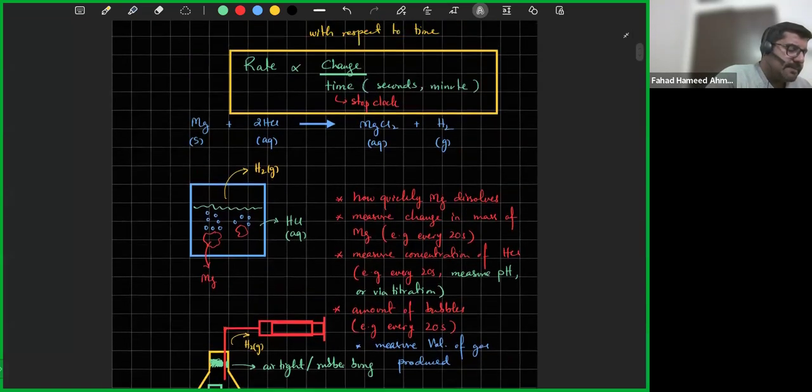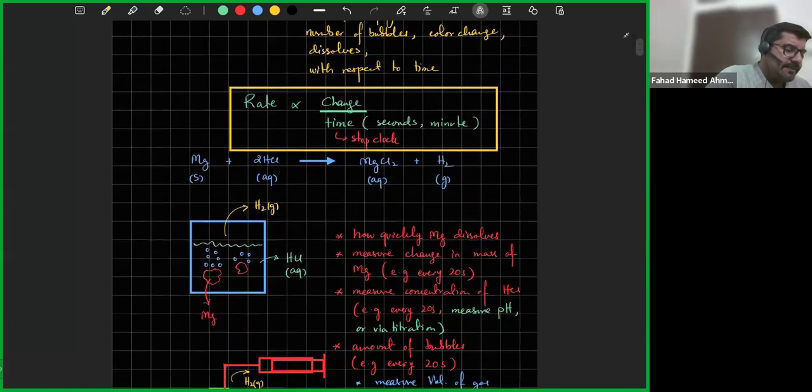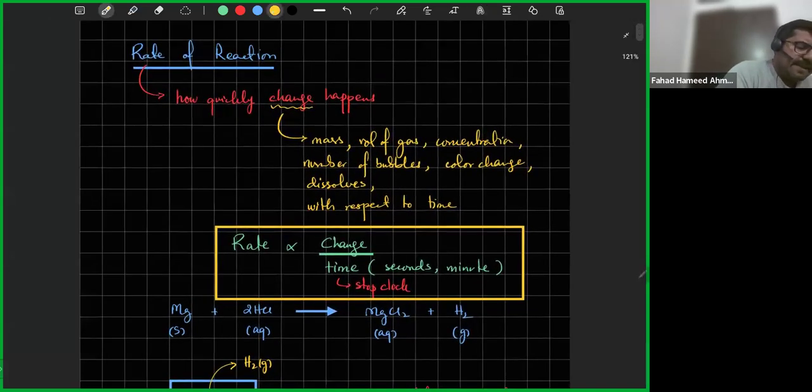One more thing I'm going to add, since we were talking about changes. Color changes, bubbles and so on, both these examples that I did were sufficient for most experiments. For color change, remember there's a device. How do you measure color change? There's a device called the colorimeter.